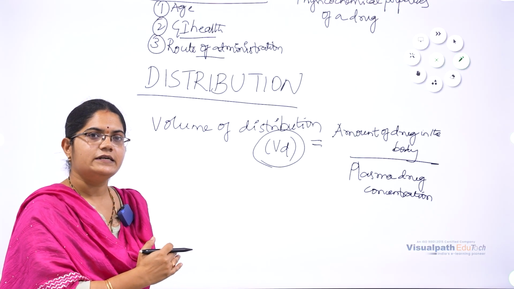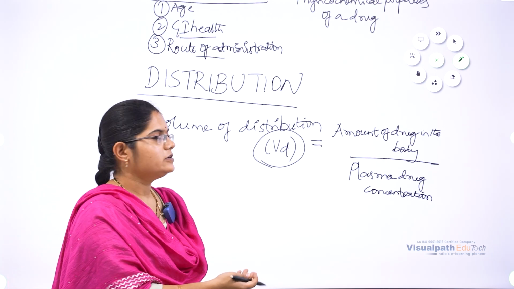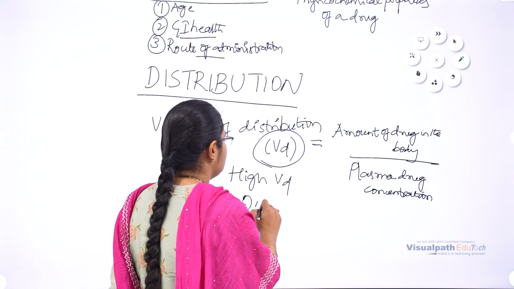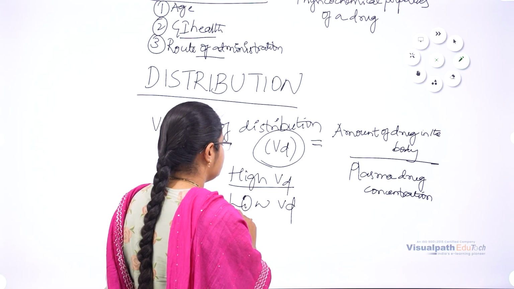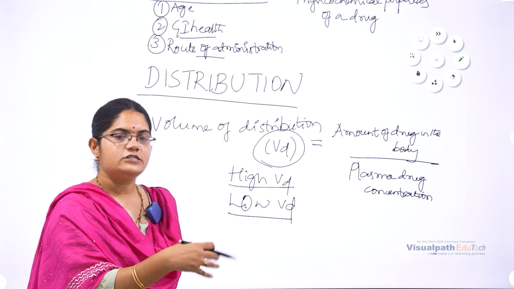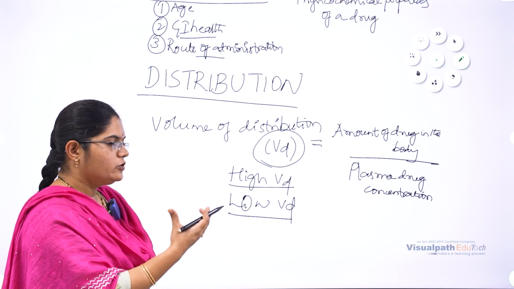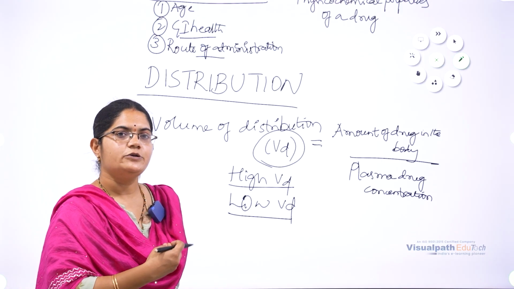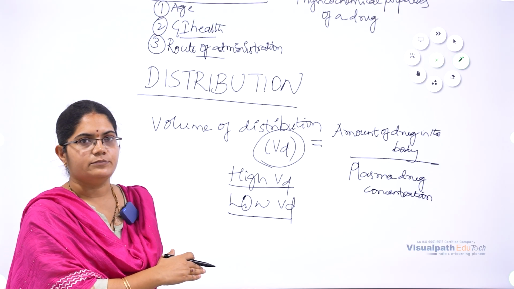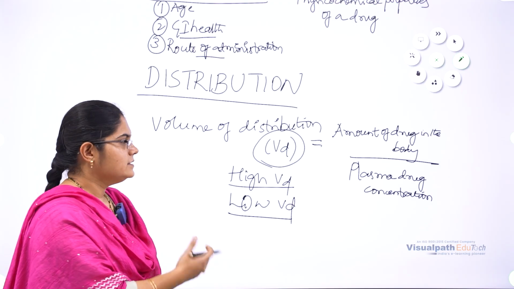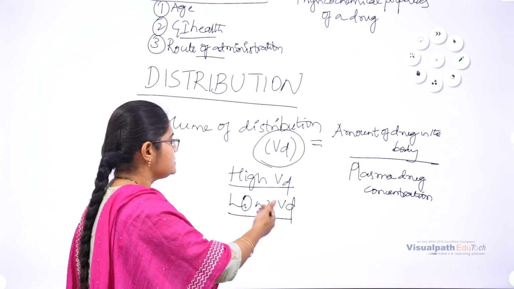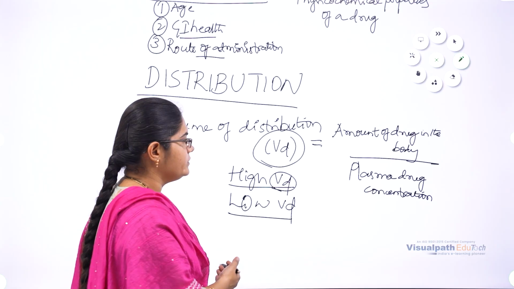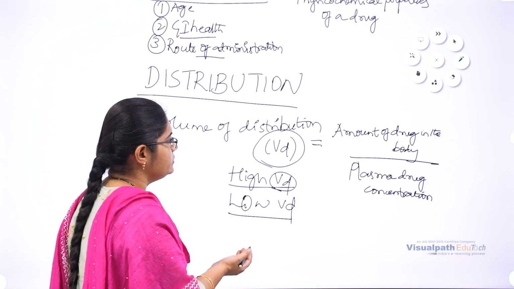A low volume of distribution indicates less drug is distributed; it is more retained in the bloodstream. That is, the plasma drug concentration will be more than the amount of drug in the body. So that is measured by the value of high VD and low VD.